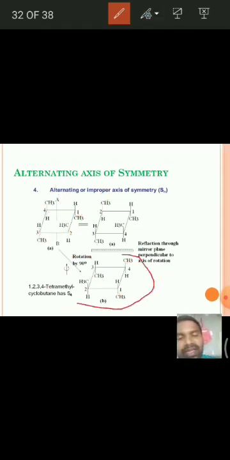If we rotate by an angle 360 by 4, that is 90 degrees, that is a 4-fold axis, let us say in the anti-clockwise direction, then this 1 comes here, this 2 goes here, this 3 goes here and 4 goes here. That is rotation by 90 degrees, but we can't get an identical molecule with the original here.